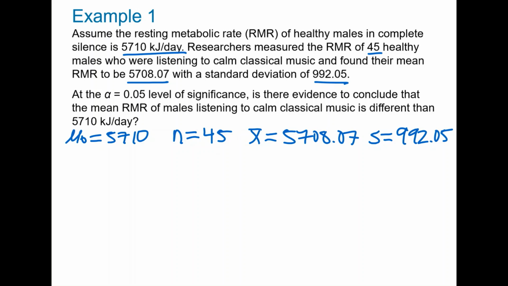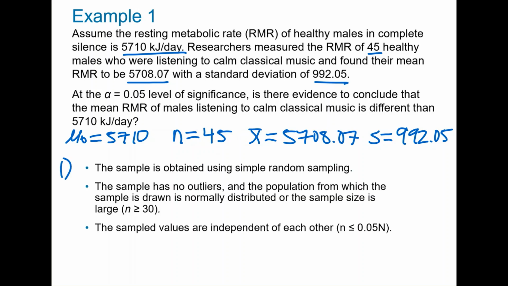First, we have to check the following conditions. First, we have to check that the sample is obtained using simple random sampling. We can assume that the sample is random, so this condition is satisfied. We also have to check that the sample has no outliers, and the population from which the sample is drawn is normally distributed, or that the sample size is large, which means that the sample size is greater than or equal to 30.